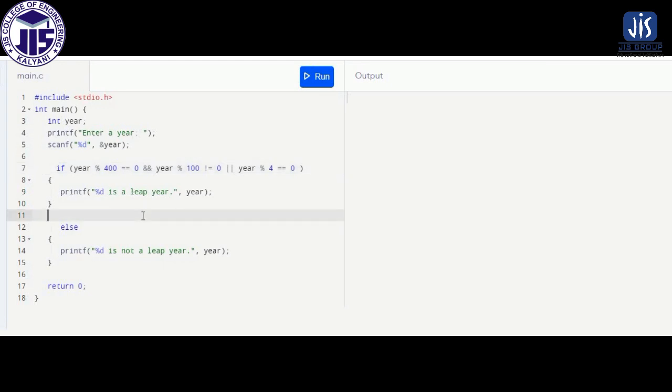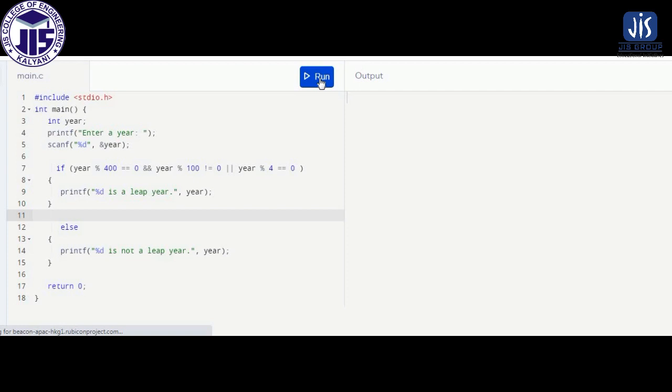Now what is the condition for a year being a leap year? I hope all of you know this. So basically, the condition we have applied here is that a year which is divisible by 400 and not divisible by 100, or divisible by 4, is called a leap year. All the other years which do not follow this condition are not considered leap years. And in case of logical AND, you all know, if both conditions are true, then it will be treated as true. And in case of logical OR, if any of the conditions is true, then it will be treated as true.